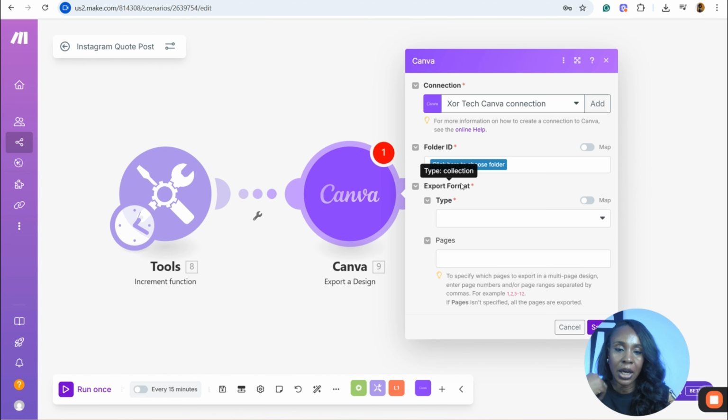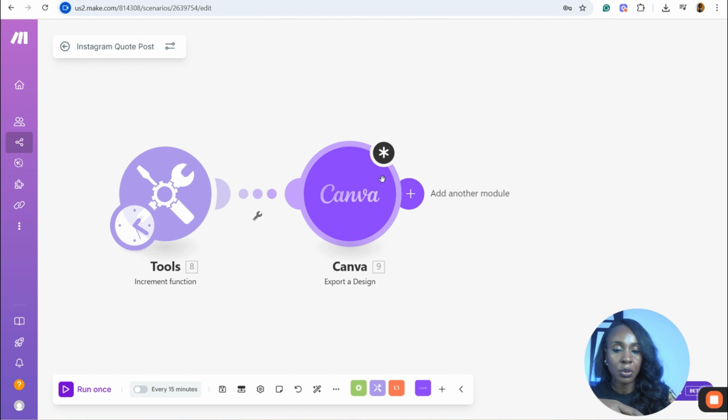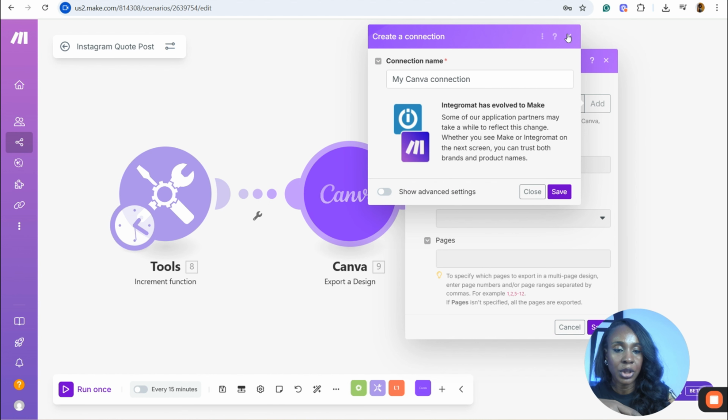So I already have my Canva account integrated to make.com. So that is why you see this here. If you don't have yours, just click on this button, add here, give it a name, save it, then it will ask you for some other information, provide it, and save. So that way you have your Canva connection here.